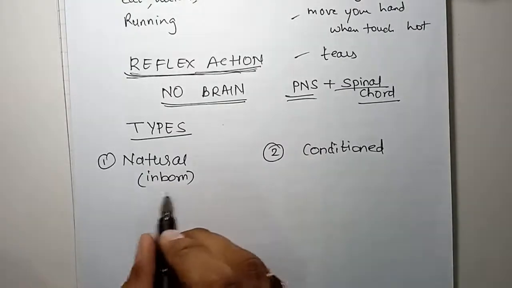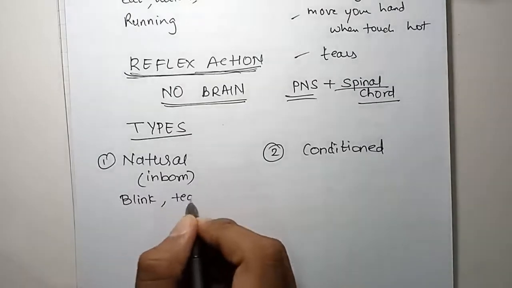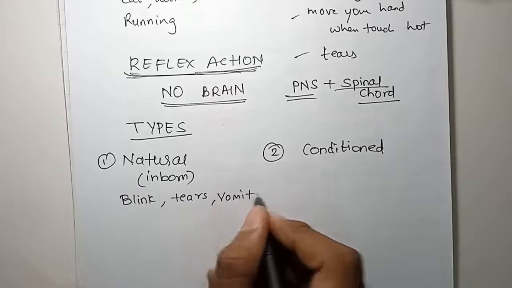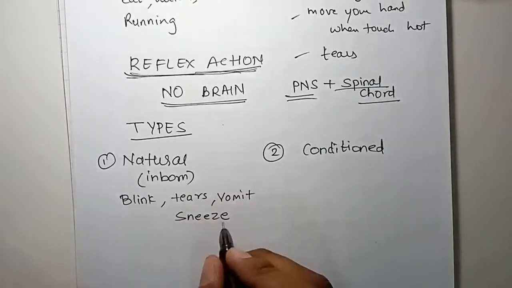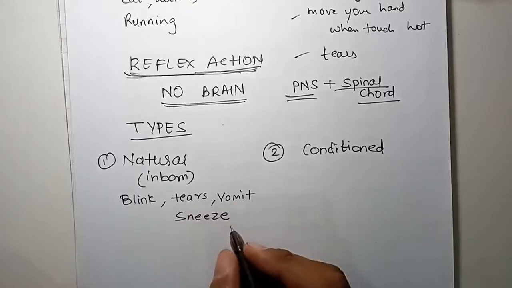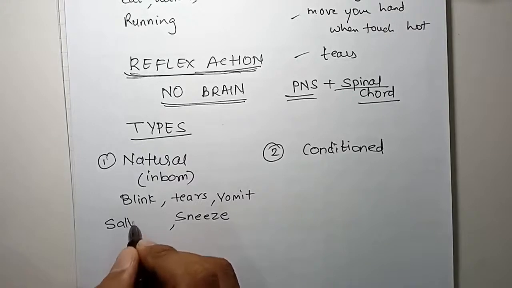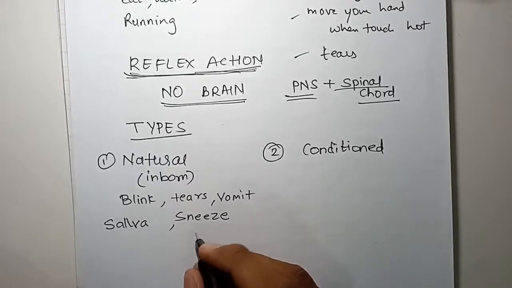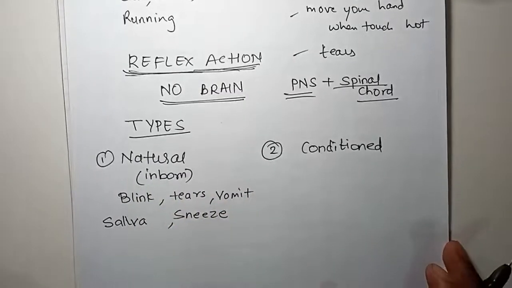Like your eyes blink, tears come from your eyes. Like you vomit, you sneeze, these are all inborn. When you are hungry, automatically saliva will come in your mouth. All these are natural inborn reflexes.